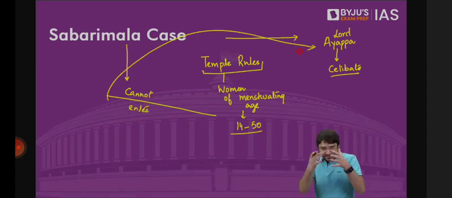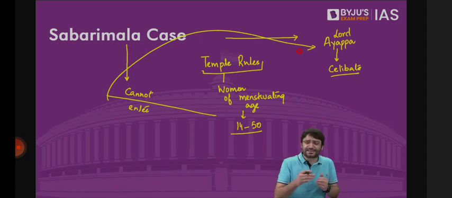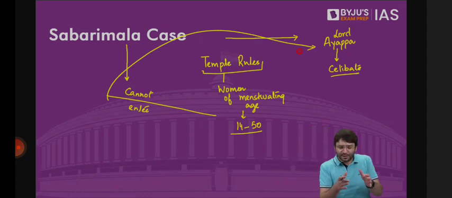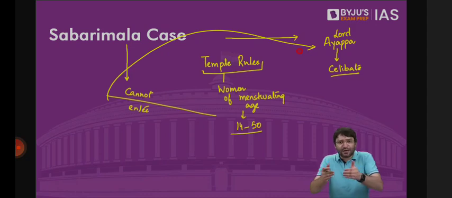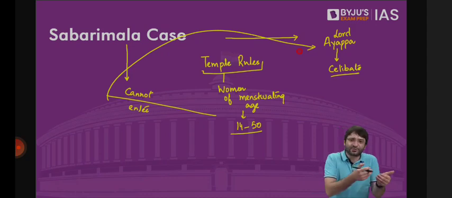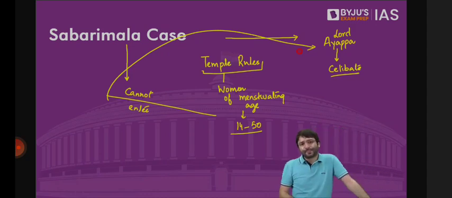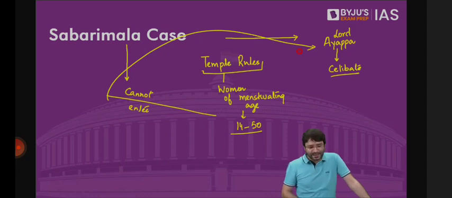Why? Because since Lord Ayappa is a celibate brahmachari, Nishtika brahmachari, eternal celibate, temple authorities have made rules. These rules say that women of menstruating age, which means in the age group of 14 to 50, they cannot enter the sacred sanctum sanctorum where Lord Ayappa is presiding, because Lord Ayappa is brahmachari, and we cannot get women of menstruating age to interact with Lord Ayappa. Few women approached the court saying that this is unconstitutional.